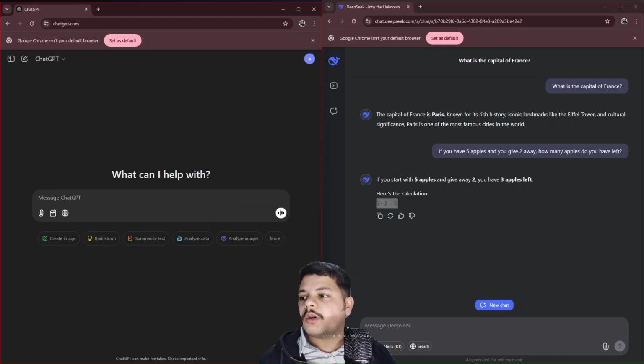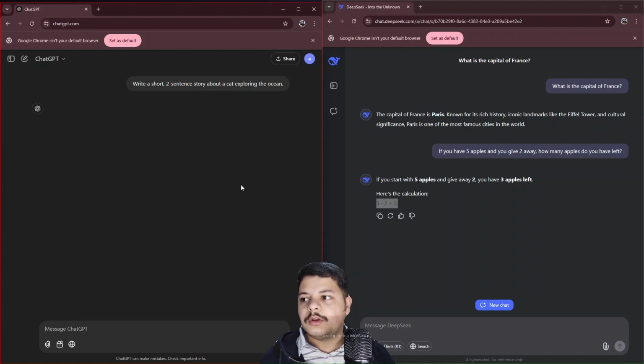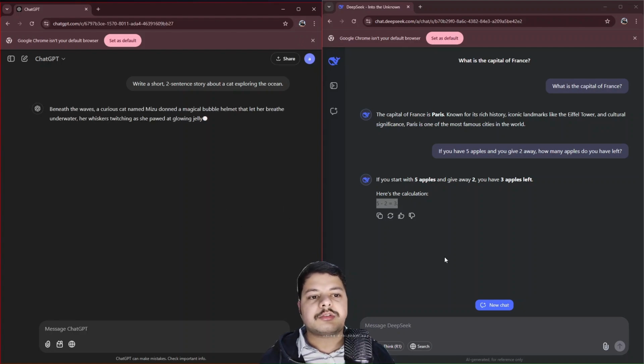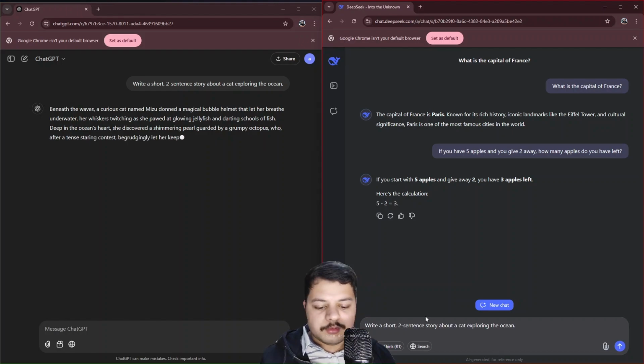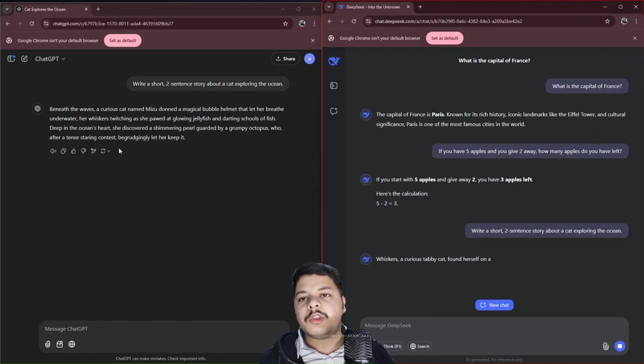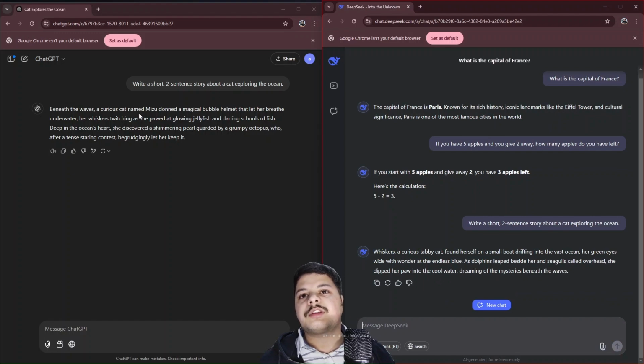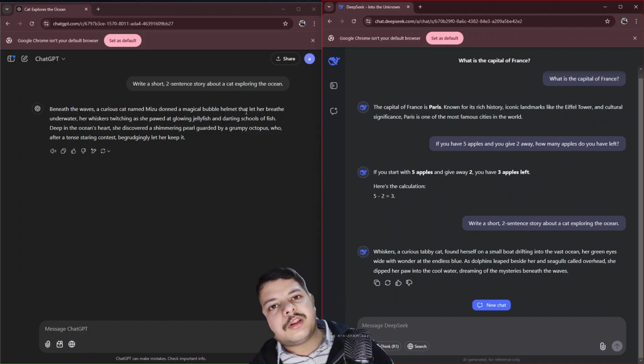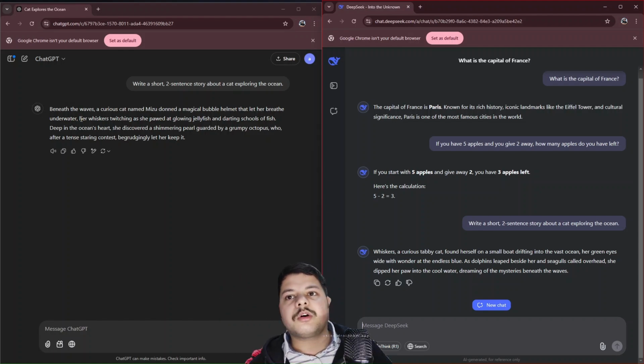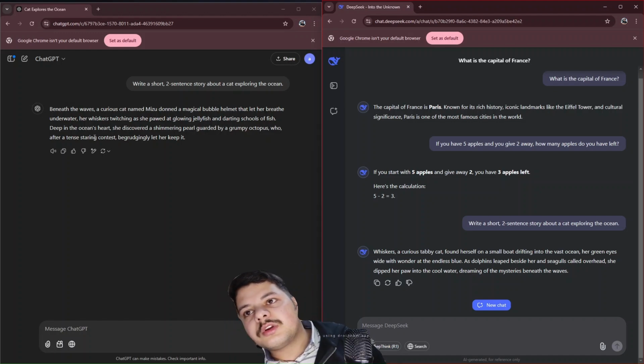Alright, moving on to the third prompt, which is: write a short 2 sentence story about a cat exploring the ocean. Let's copy this. So here we are going to test the creative side of both the LLMs. Alright, so beneath the waves, a curious cat named Mizu donned a magical bubble helmet that let her breathe underwater, her whiskers twitching as she pawed at glowing jellyfish and darting schools of fish.